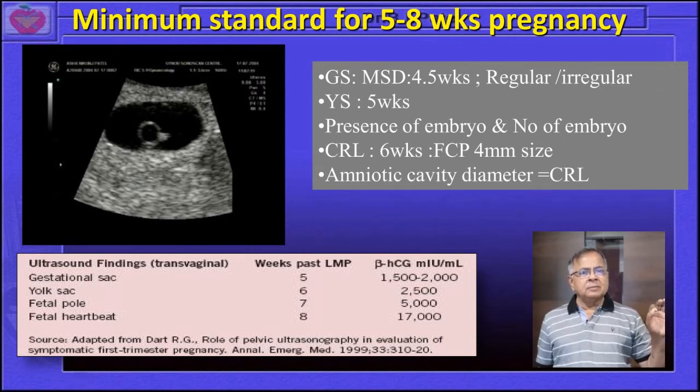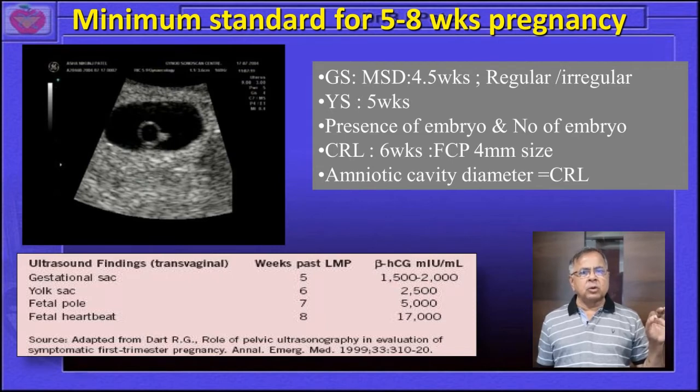In the beginning the yolk sac will be around 2 to 3 mm when the gestational sac is around 10 mm in size. The presence of the embryo, if it is there, we will assess with the crown rump length, and the cutoff value is 4 mm to appreciate cardiac activity.